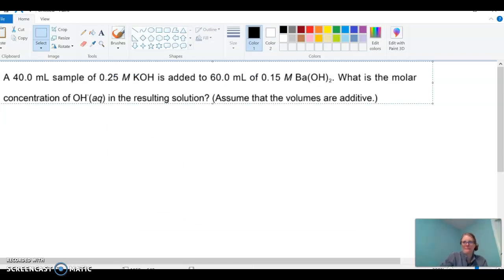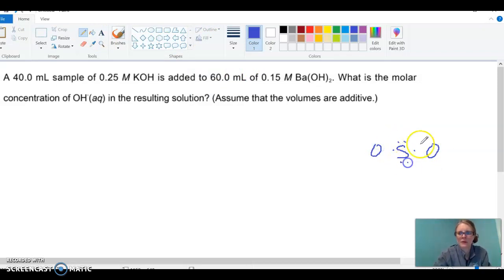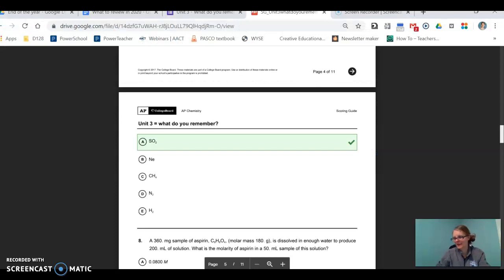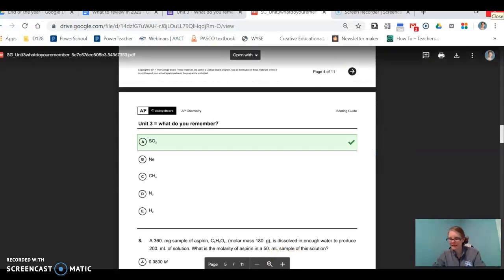Let me show you what that looks like. This is a problem we'll do later. So SO2, S and O. SO2, what it actually does is make a double bond right here with this one and this one. This one goes away. And then there's a coordinate covalent bond that shoots this way. So what it looks like in the end is a double bond this way and a single bond this way. But these lone pairs right here create a polar molecule. So when you have something that's a polar molecule, it is not going to behave ideally. So that means it'll be attracted to other molecules that are by it.